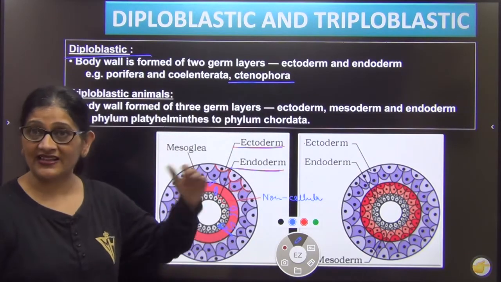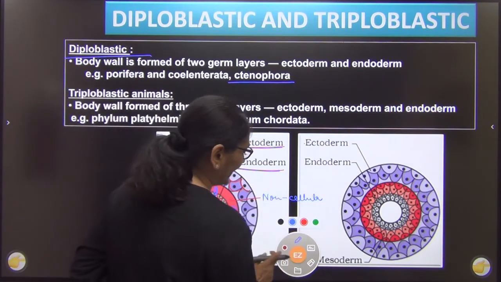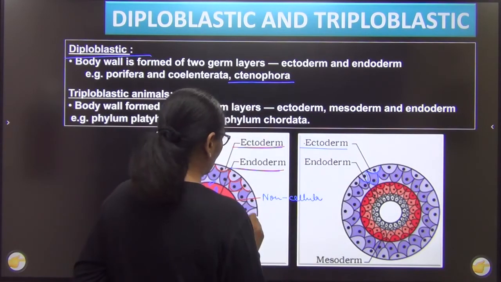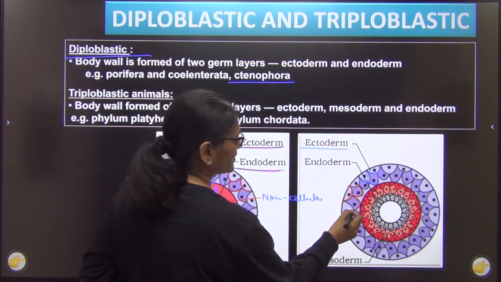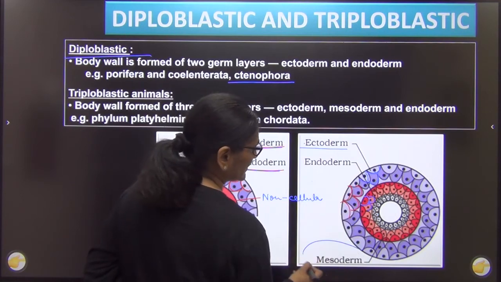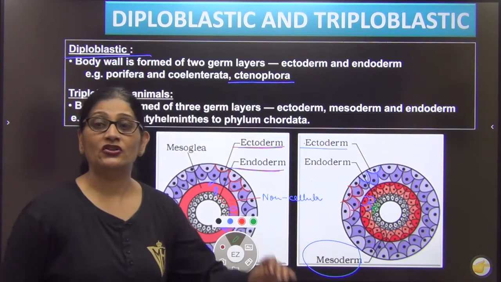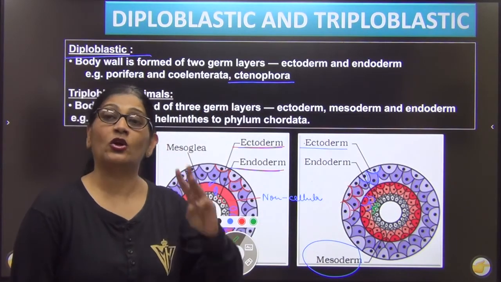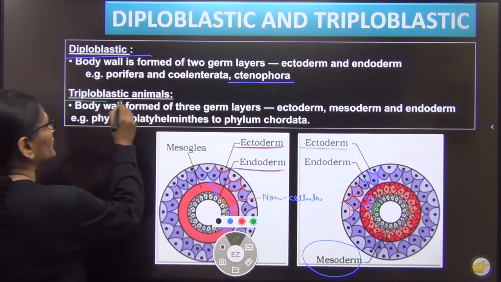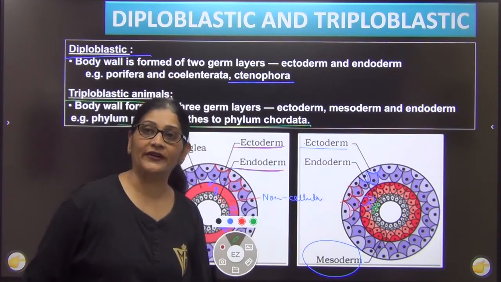In other animals, except few, the body में जितने cells हैं, that is organized into 3 layers. What are those? The outer layer of cell is called as ectoderm. You can see it over here. Then the middle layer of cell is called as mesoderm. You can see this. And the inner layer of cell is called as endoderm. वैसे organism जिसमें जो cells हैं body के, they are organized into 3 layers: ectoderm, mesoderm and endoderm. Such animals are called as triploblastic animals. This is from phylum Platyhelminths till chordates.